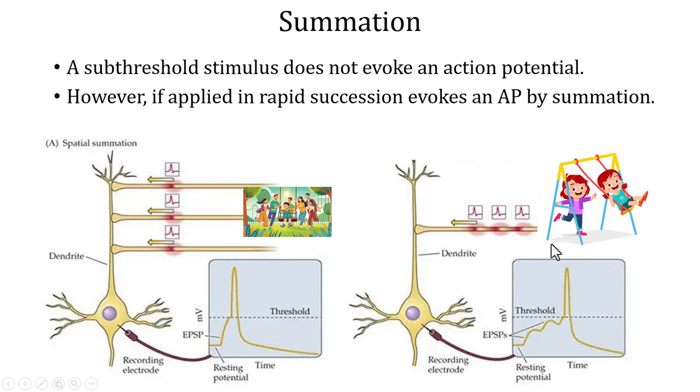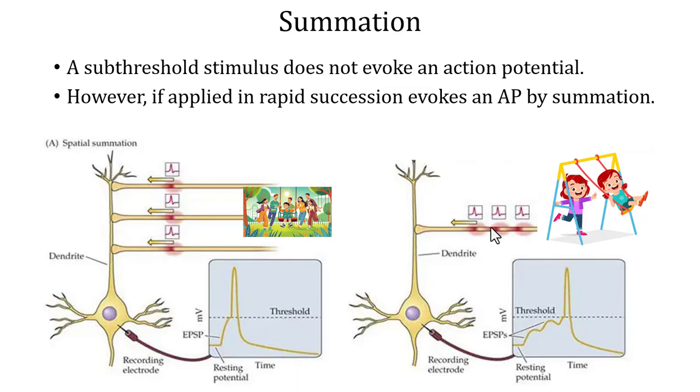If the signals are sent fast enough, the neuron does not have time to return to its resting state between the signals. The signals add up and can push the neuron to its threshold, causing it to fire an action potential. Now this is called temporal summation, where there is repeated signal from the same synapse. This causes temporal summation and generates an action potential.